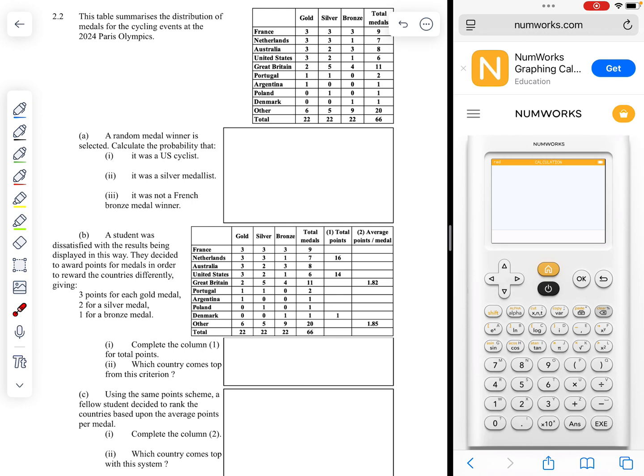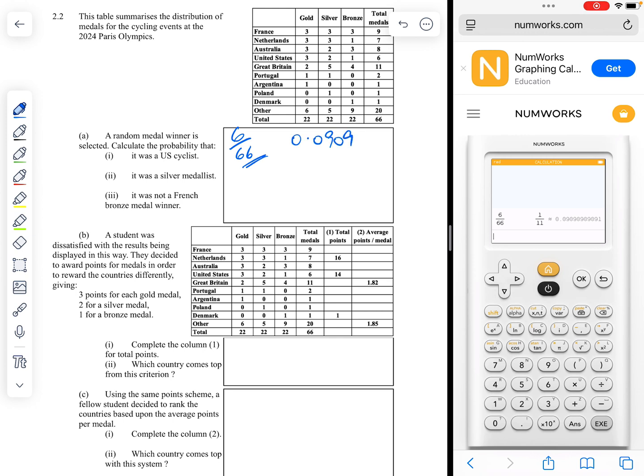A random medal winner is selected. Calculate the probability that it was a US cyclist. So we're looking at medal winners, all of them. So it's out of 66. And for the US, what's the total number of their cyclists who got medals? 6. So we're going to be 6 out of 66. 6 divided by 66, and we get 0.0909.